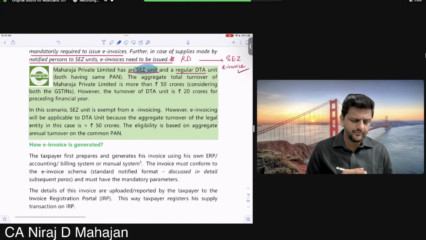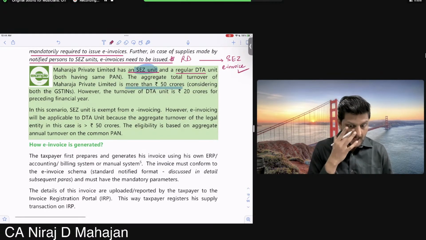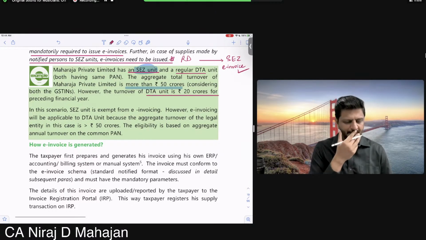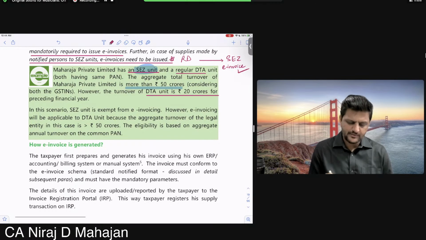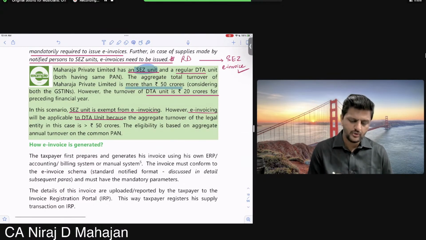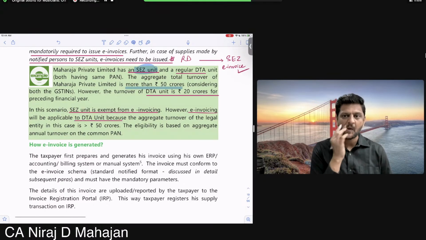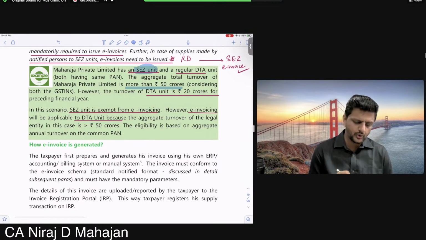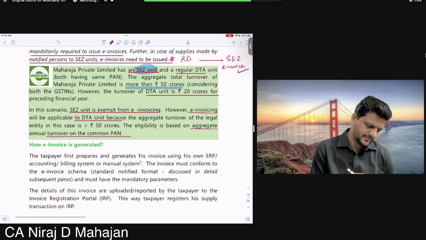The aggregate turnover of the company is more than 50 crores, considering both the GSTINs. However, the turnover of DTA is 20 crores in the preceding financial year. In this scenario, the SEZ unit is exempt from e-invoicing. However, e-invoicing is applicable on DTA because aggregate turnover on the same PAN, on an all India basis, is more than 50 crores. Because the eligibility is based on aggregate turnover on the same PAN. Clear? Good example this is.